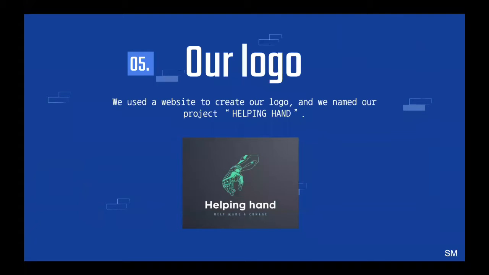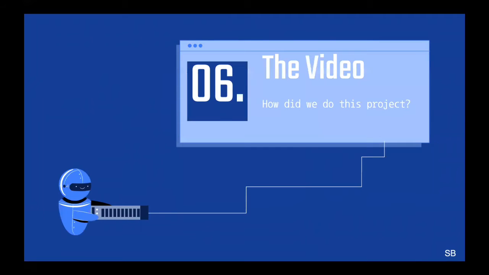So this is our logo. We used a website to create our logo and we named it the Helping Hand. Now we're going to be showing you the video which includes the steps on how we did the project.